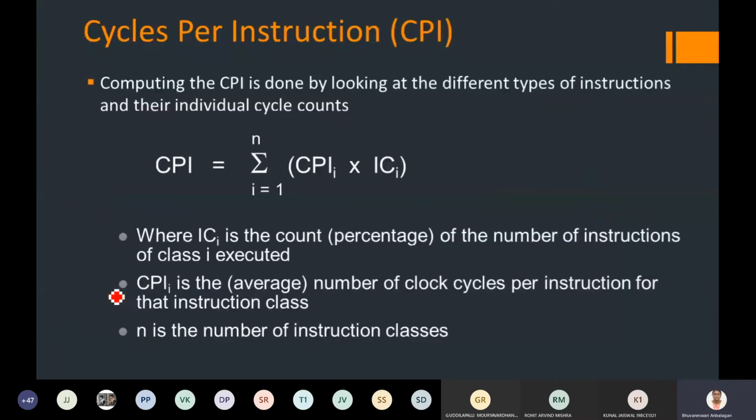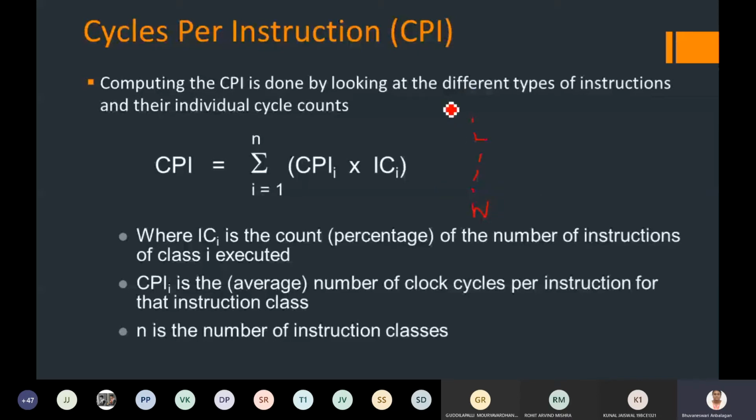So now, what is cycles per instruction? For executing an instruction, you need some set of clock cycles, right? To compute the cycles per instruction, I should do the summation over n number of instructions, 1, 2, 3 up to n, needed to execute a program.